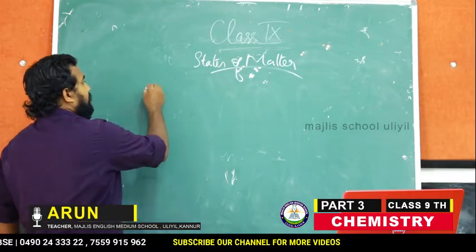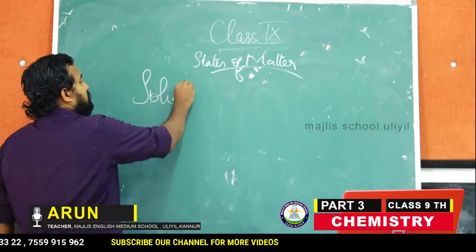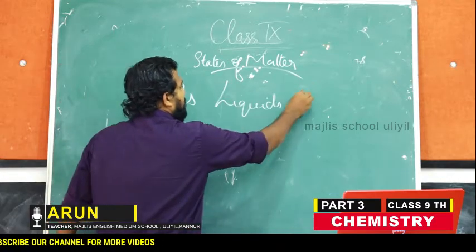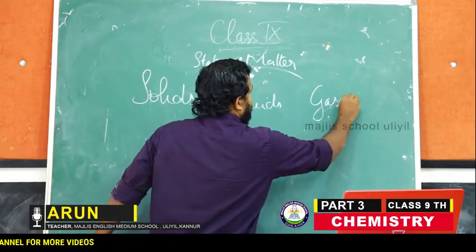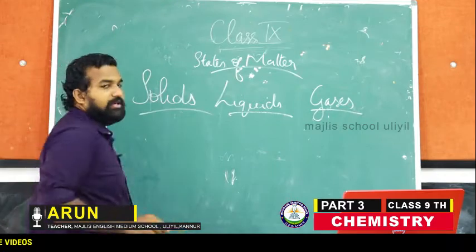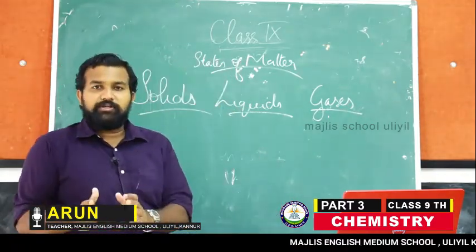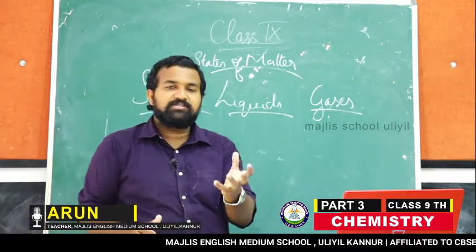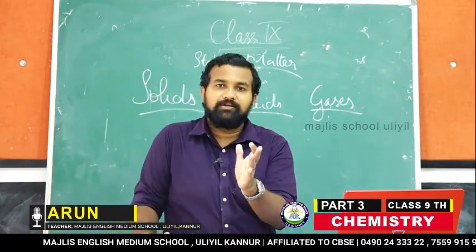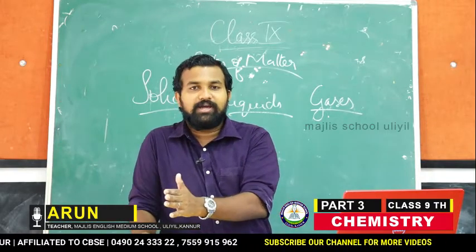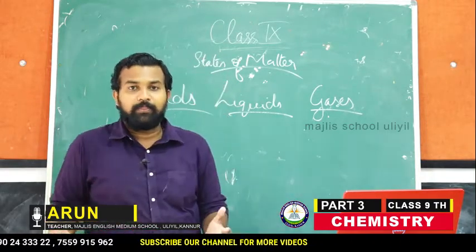States of matter. I have told you matter is classified as solids, liquids and gases. We know what a solid is, they are hard. Liquid is not that hard, it is less hard than solids, and gases are very free, isn't it?